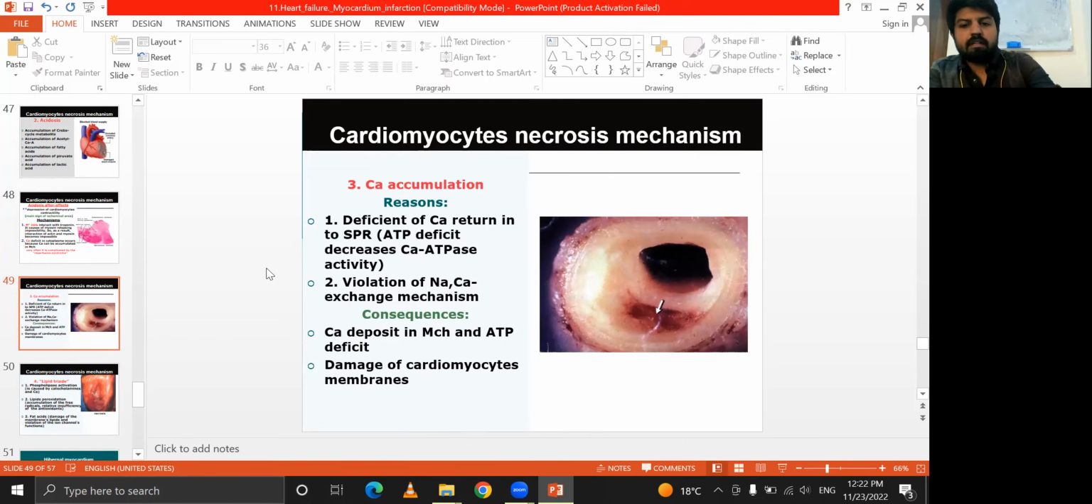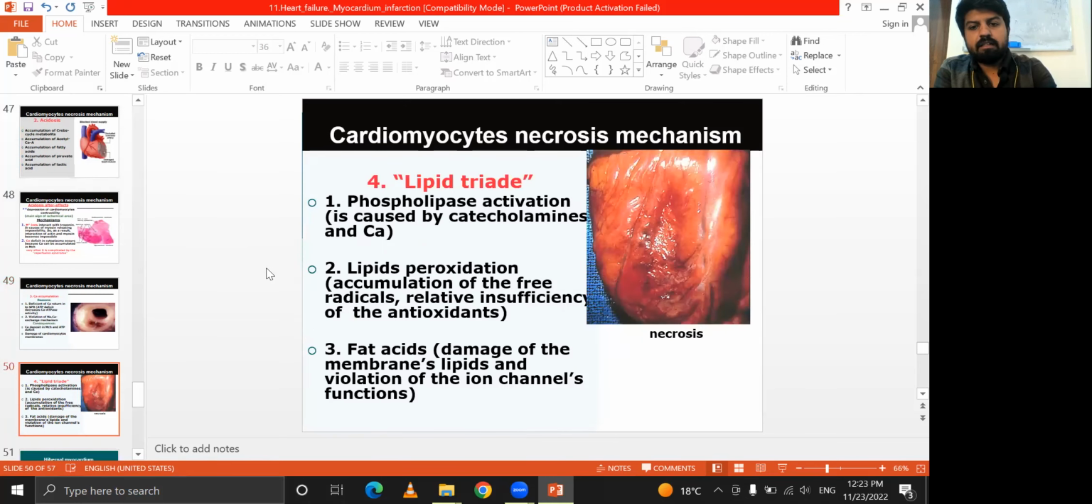As you see in the picture, there is a calcium accumulation, with a deficit of calcium return into the SR because of ATP deficit. It is the picture of necrosis, like the lipid triad, meaning phospholipase activation, lipid peroxidation, and fatty acids.